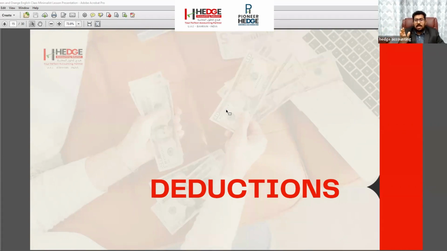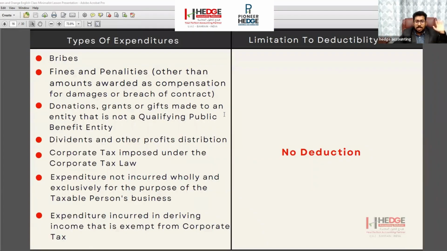There is some criteria. Some expenses are fully allowed. Some expenses are 50% allowed. Some expenses are only 30% allowed. Some are not allowed at all. So first we will discuss the expenses which are not allowed at all. Which are not allowed, we cannot deduct. Even if we are spending 500,000, you cannot claim.